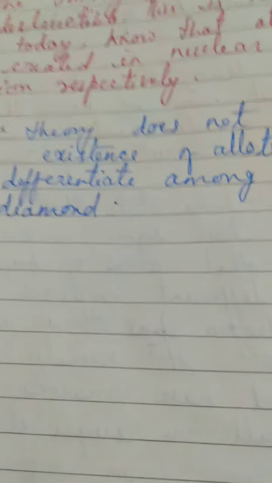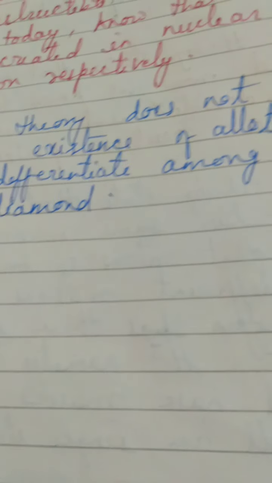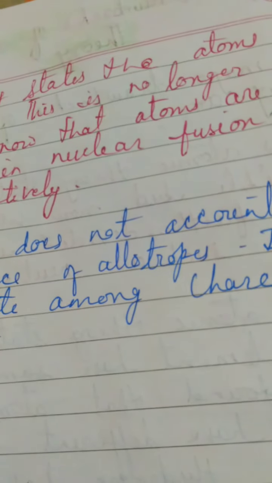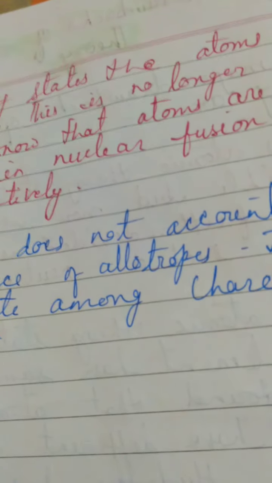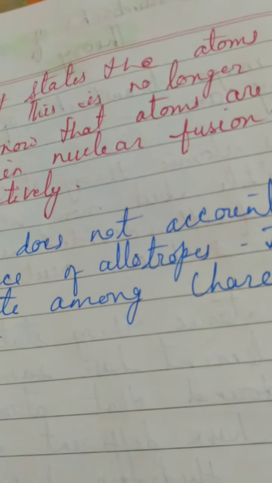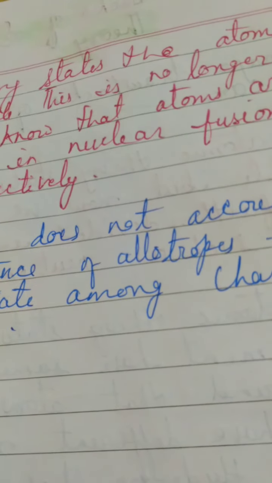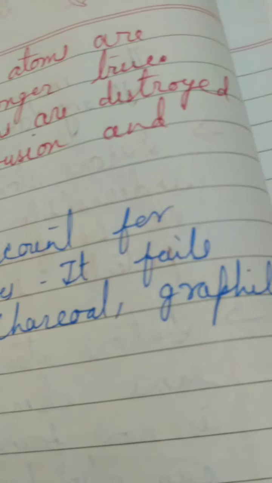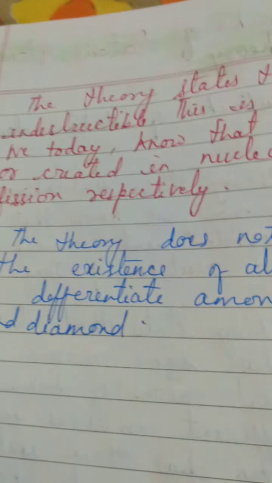Now I am coming to the last major drawback of the Dalton theory. The theory does not account for the existence of allotropes. You know what allotropes are, children? Let me give you a smaller concept of that. Allotropes are the same element having different physical properties but the same chemical properties. Like carbon also has allotropes like charcoal, graphite, diamond, etc. They all are just carbon.